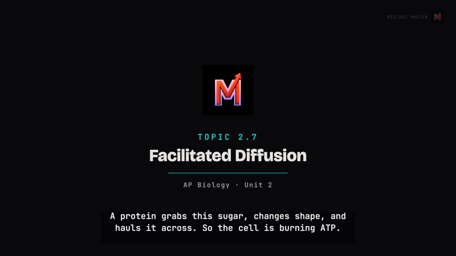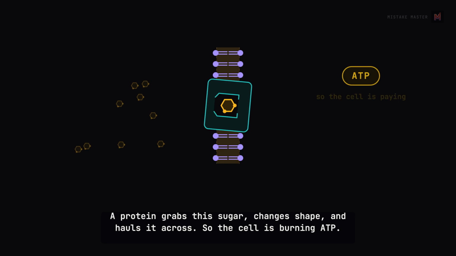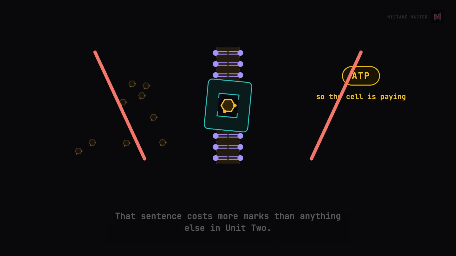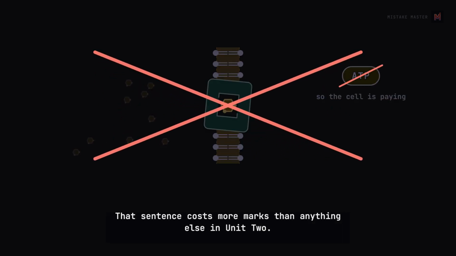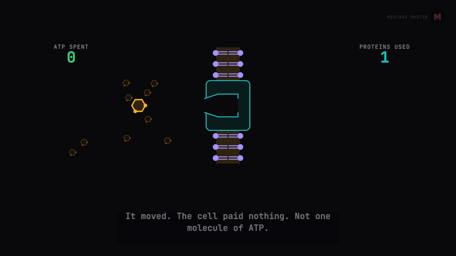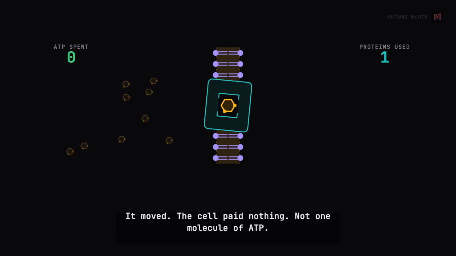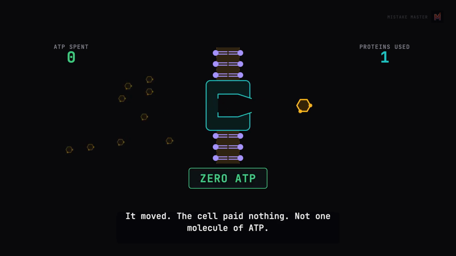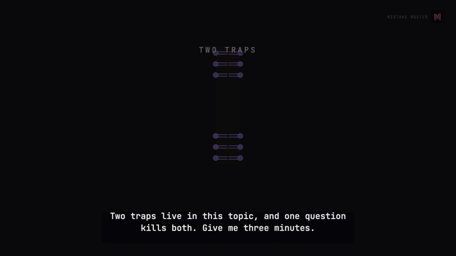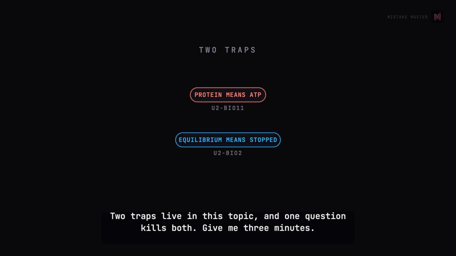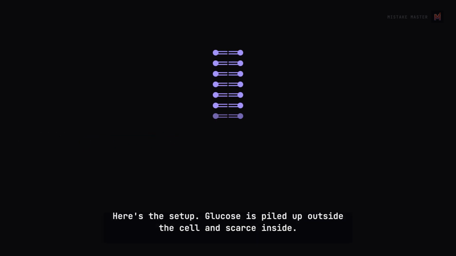A protein grabs this sugar, changes shape, and hauls it across. So the cell is burning ATP. That sentence costs more marks than anything else in Unit 2. It moved. The cell paid nothing, not one molecule of ATP. Two traps live in this topic, and one question kills both. Give me 3 minutes. Here's the setup.